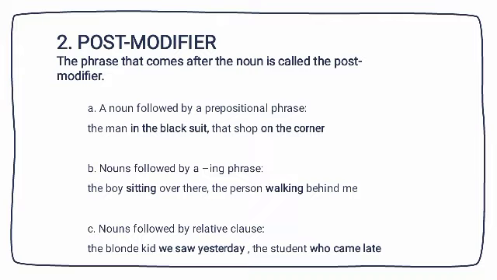The second is nouns followed by an ing phrase. The boy sitting over there. The person walking behind me. And the third, nouns followed by relative clause. The blonde kid we saw yesterday. The student who came late.